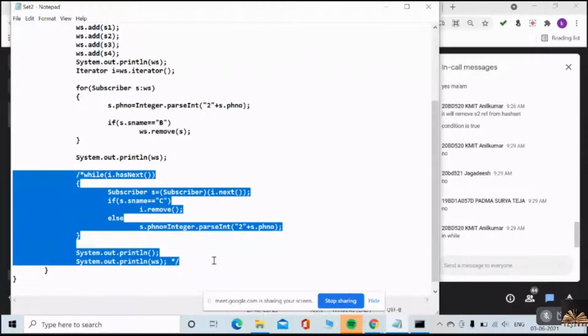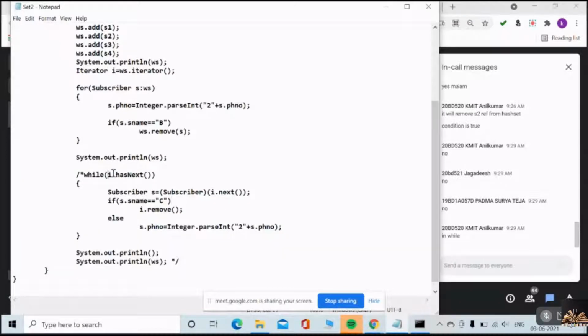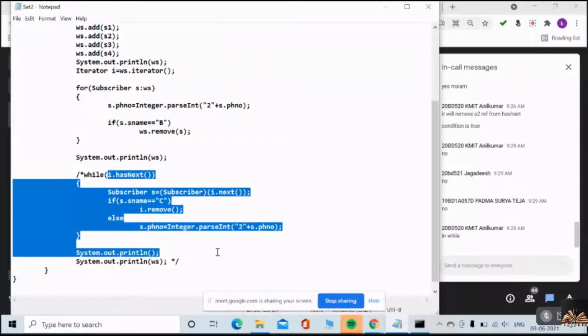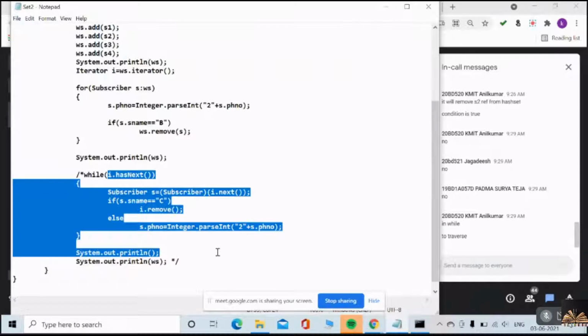In while loop? No. While loop is meant for what here? Actually, what is the while loop used for? For what purpose have I used this while loop?